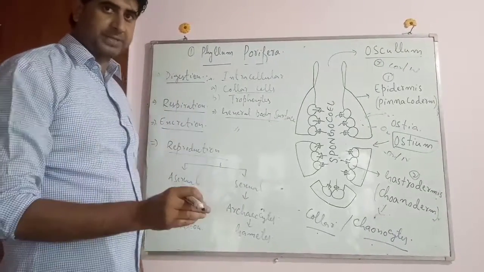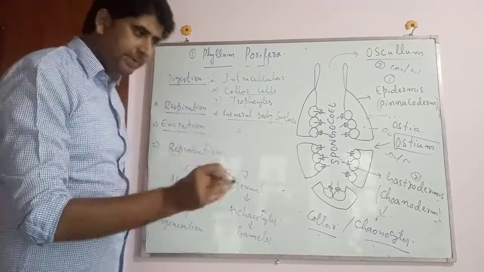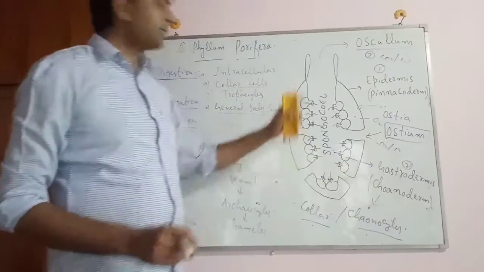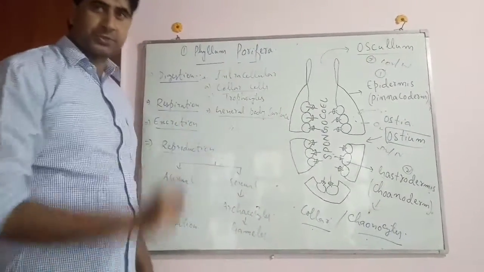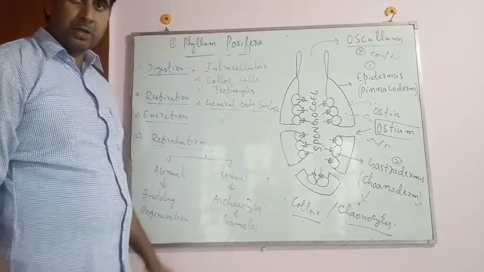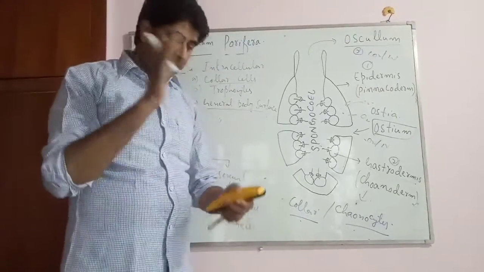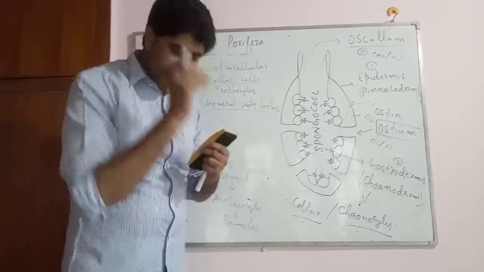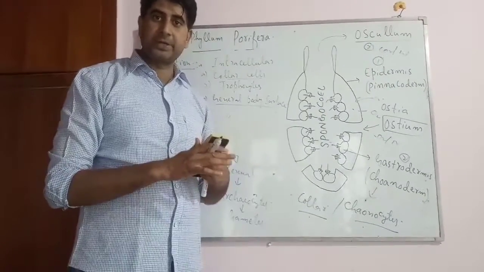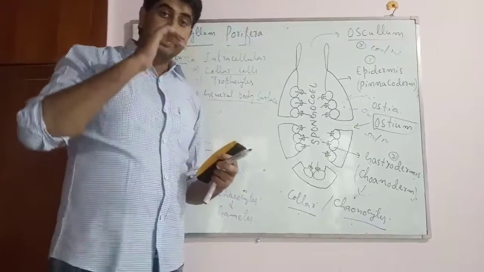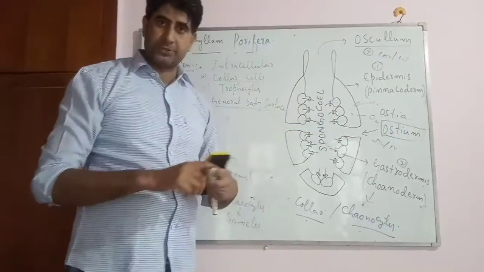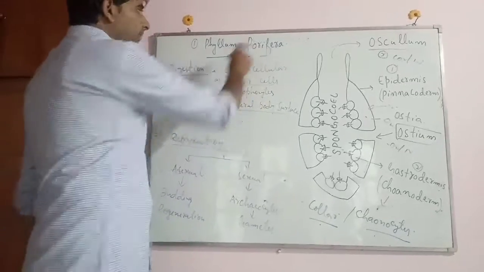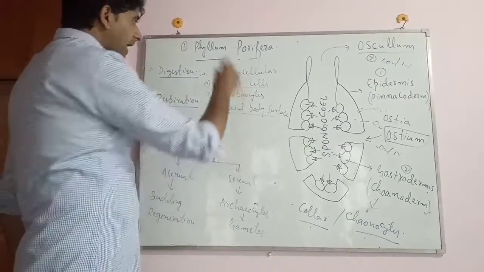यहाँ पे archaeocytes हैं, और ये prove हुआ है कि अगर इस porifera को crush करो in pestle and mortar, और crushed material को filter करो through filter paper, तो filtered particles, they regenerate their new individual. This indicates the power of regeneration in case of porifera. And they possess the highest power of regeneration.